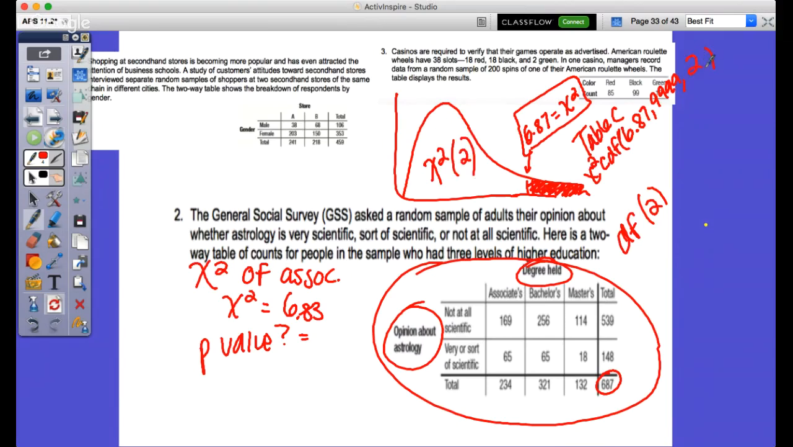Nice. Then we'll put 2 on this outside. So then you plug that in, and then you could go from there. You could also go to the table C and just put in 2 degrees of freedom, chi-squared of 6.83, and then that would give you what the p-value would be as well.